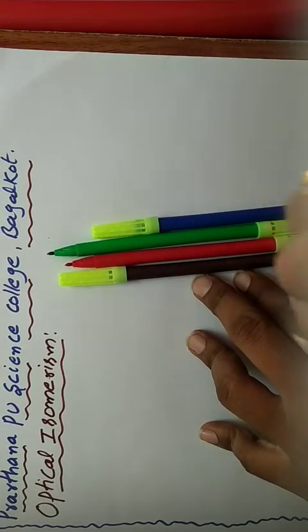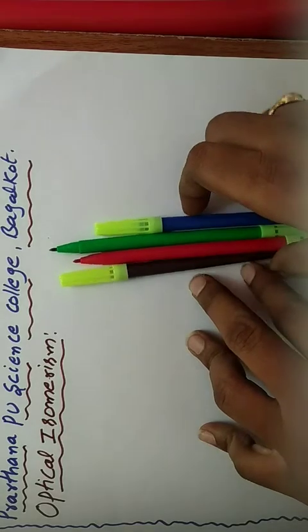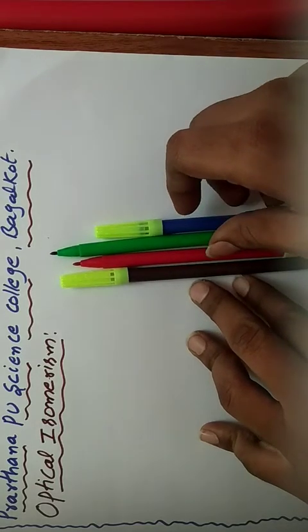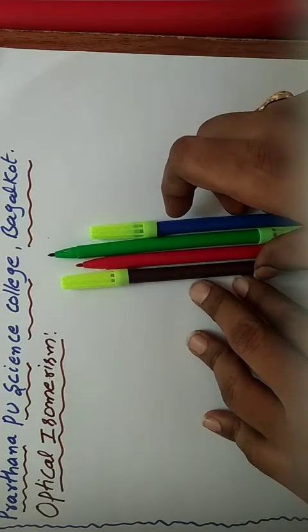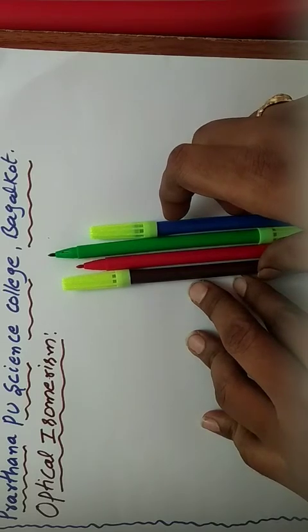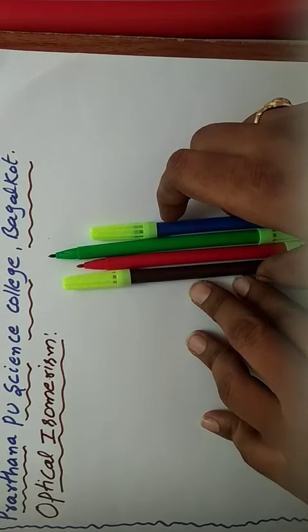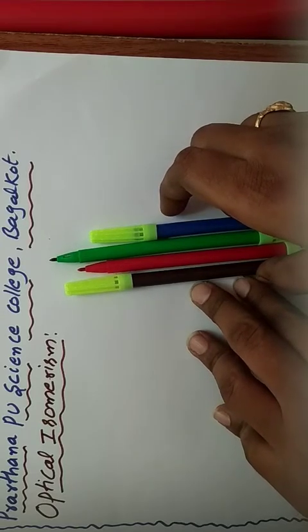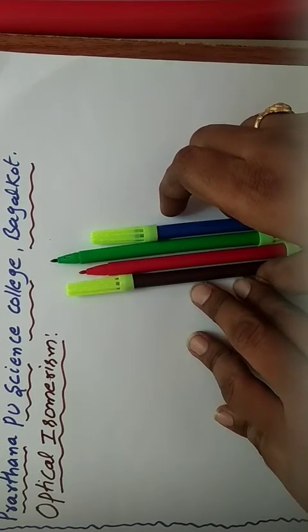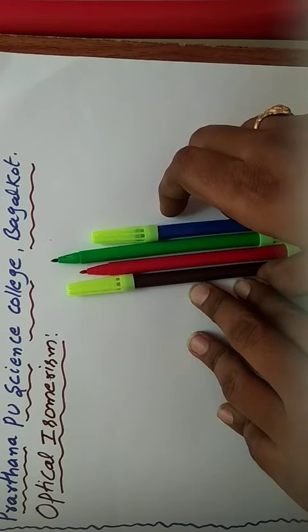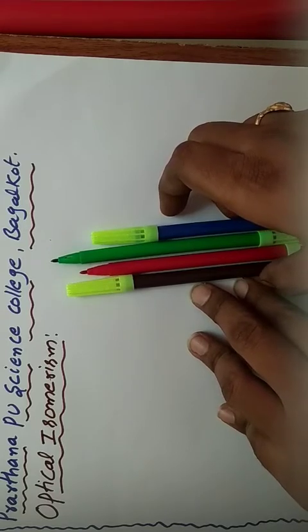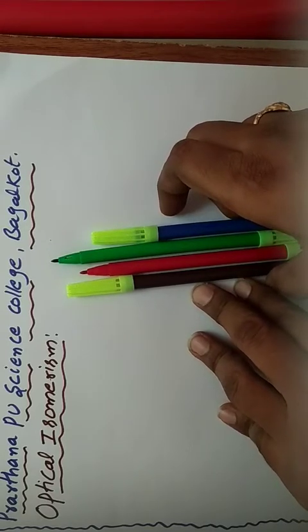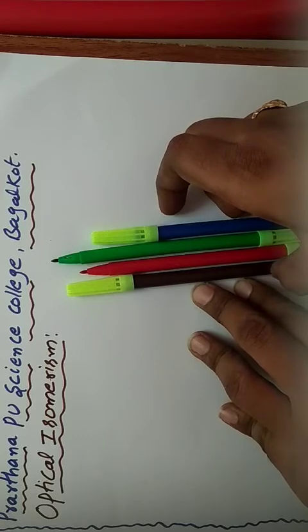In optical isomerism, two or more compounds have the same molecular formula but differ in the direction of rotation of plane polarized light. They are called optical isomers and the phenomenon is called optical isomerism.